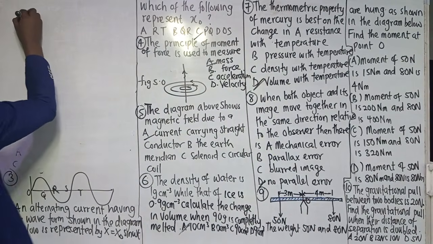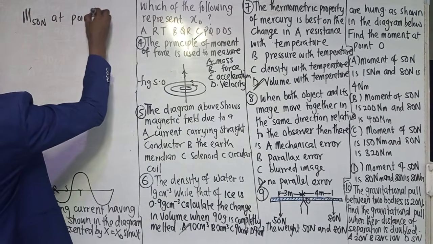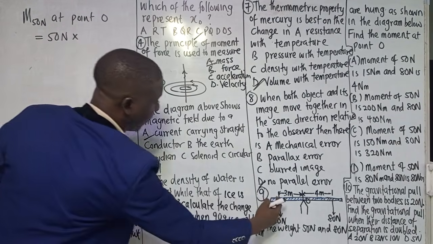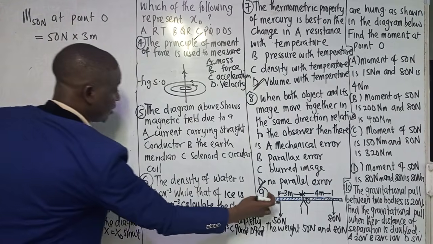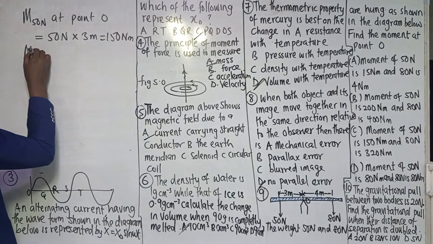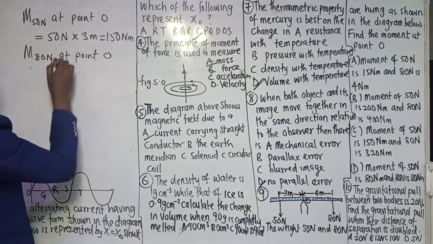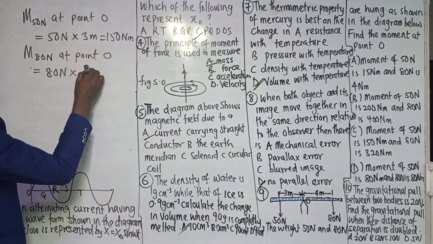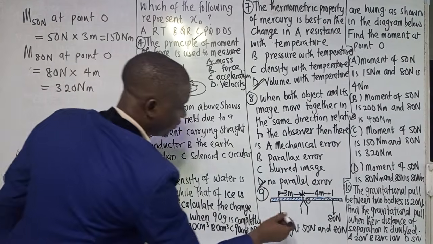Now what is the moment of 50 Newton at point O? That will give us 50 Newton times the perpendicular distance, which is 3 meters. So that will give us 150 Newton meter. Then what is the moment of 80 Newton about point O? That will give us 80 Newton times the perpendicular distance, which is 4 meters, that is 320 Newton meter.